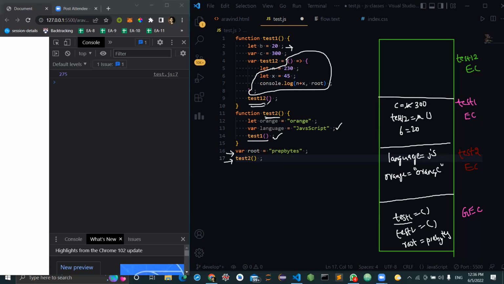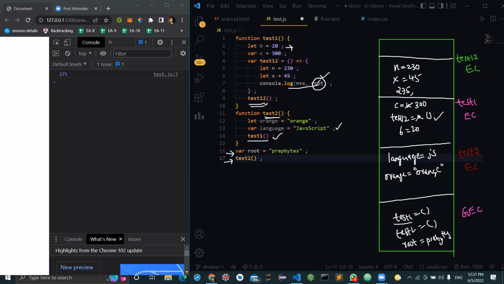Yes, and then I'm making a call for this test 1, 2. And is there a variable test 1, 2 within this context? Yes, sir, there is. And it is a function. So what will happen? It will be creating another context for the test 1, 2. And inside test 1, 2, what is there? There is nothing to be hoisted. Everything has been declared with the let keyword, so directly we enter into the execution context. So n will be assigned with a value of 230, and then x will be assigned with a value of 45. And then when I'm trying to log this n plus x, 275 will be printed in the first phase. And when we are trying to print this root, this is the point where we will stop.